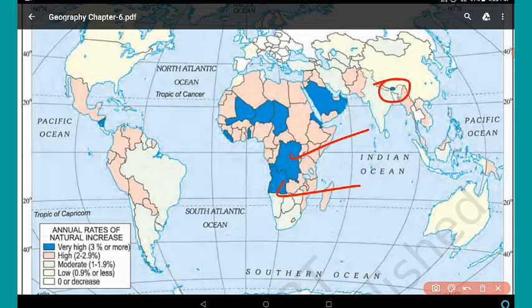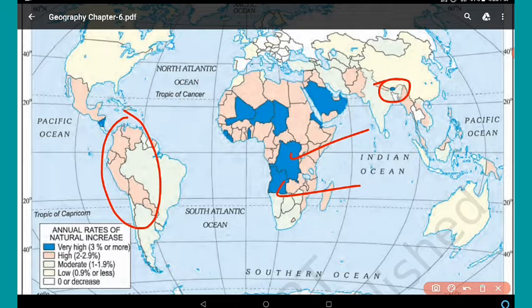Other countries you can see with high population growth, 2 to 2.9%. These countries are having 2 to 2.9% natural increase in population.